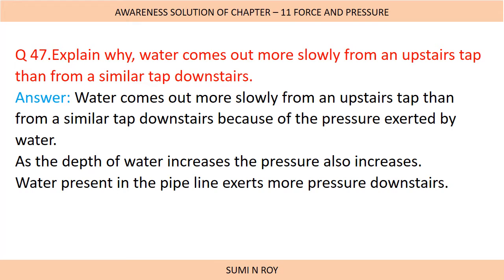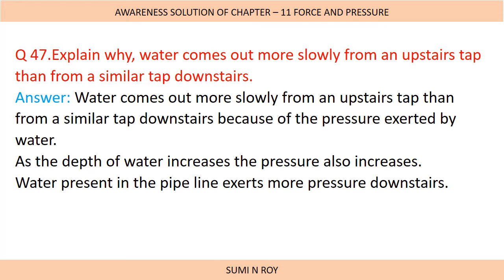Next question, explain why water comes out more slowly from an upstairs tap than from a similar tap downstairs. This usually happens in buildings. The water comes out more slowly from an upstairs tap because of the pressure exerted by water. If your flat or house is upstairs, the tap in your house will have less water pressure, so the speed of water will be less compared to the tap downstairs on the ground floor or the first floor.